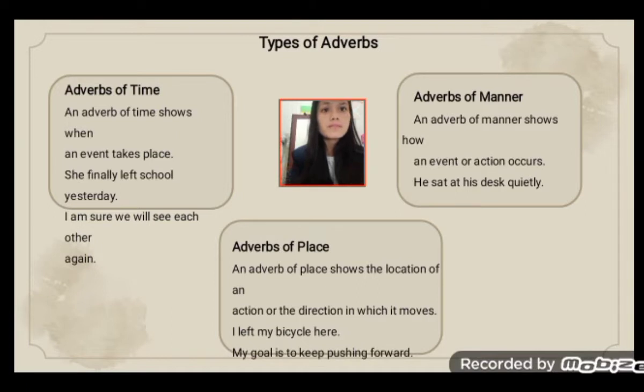Types of adverb. Adverb of time. An adverb of time says when an event takes place. For example, I finally left school yesterday. I'm sure I will see you again.